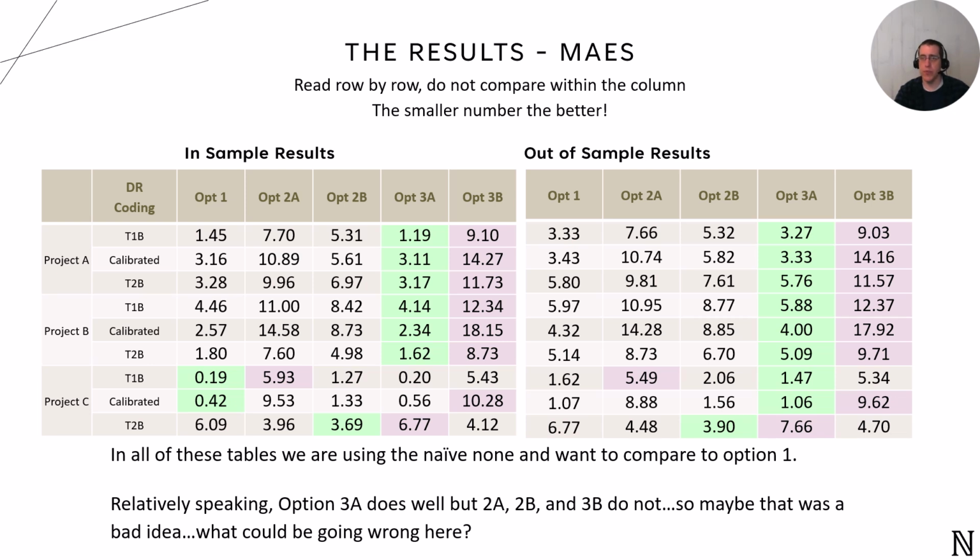Option 3 performs relatively well, suggesting that trimming non-winning combinations might not harm the model after all. However, options 2A, 2B, 3B perform poorly. This indicates that our modifications somehow undermined the model's ability to predict accurately. So what could be going wrong here? Why did adding these synthetic choices hurt the model so much? In the following slides, we'll dig deeper into the reasons why we think it might have hurt.